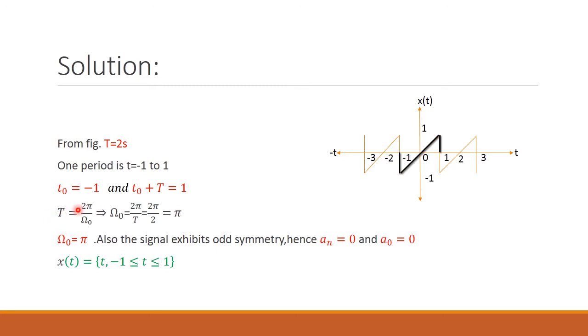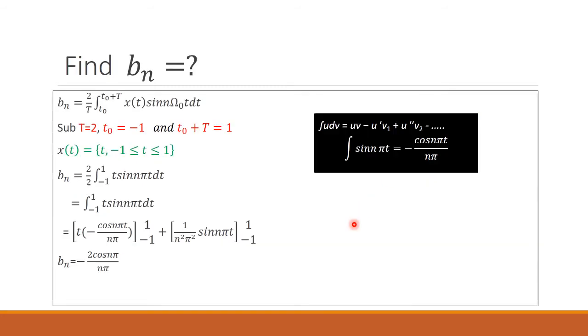Now calculate omega naught. We know T is equal to 2 pi by omega naught. From that, omega naught is equal to 2 pi by T, which is equal to pi. So the omega naught value is equal to pi. Since the signal exhibits odd symmetry, a n and a naught are equal to 0. Now we have to see what x of t is. From the figure, x of t is equal to t. This is a ramp signal. So x of t equals t from -1 to 1.